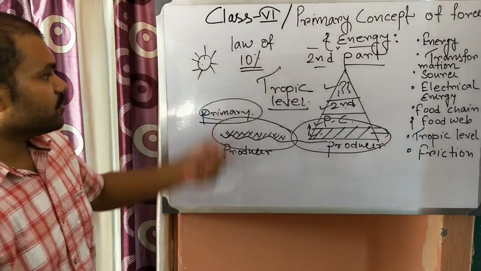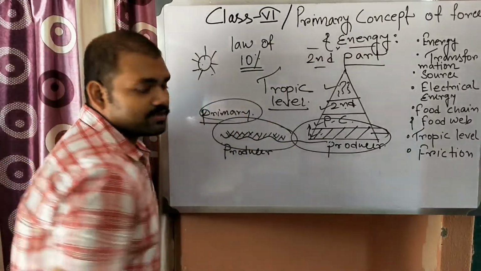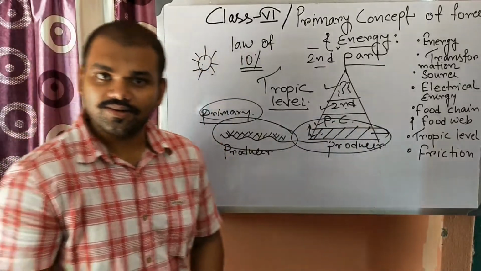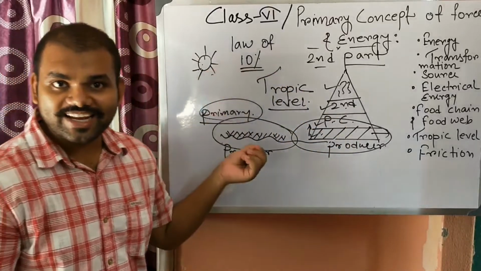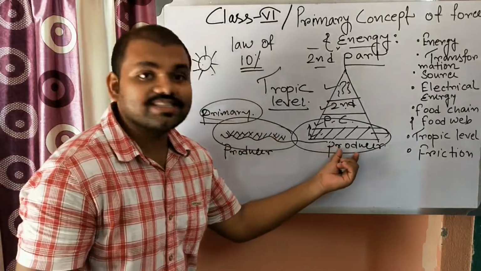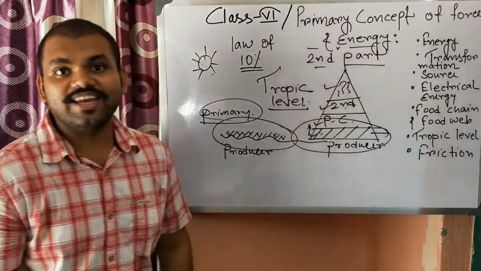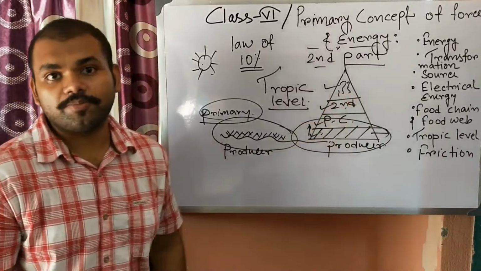At first, suppose some amount of energy is coming from the sun, so the producer will take that energy. It will store 10% of that energy as body mass, which will be available for the next trophic level.